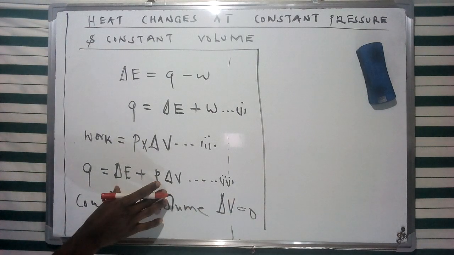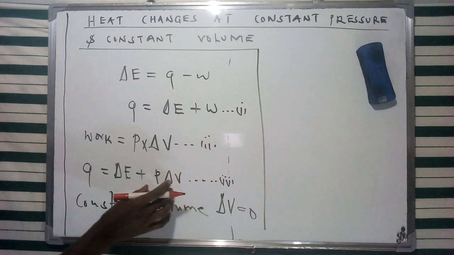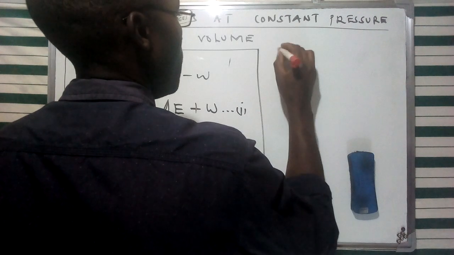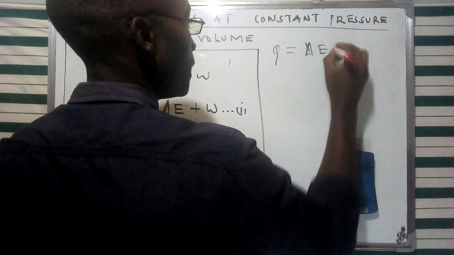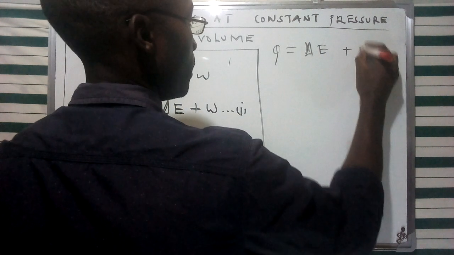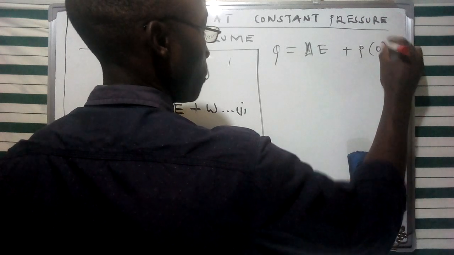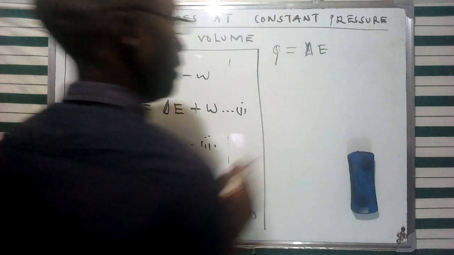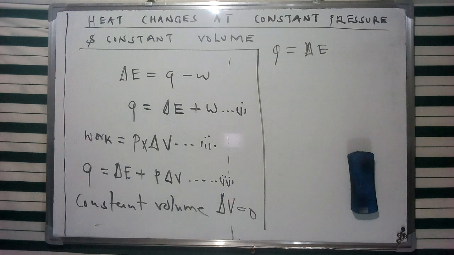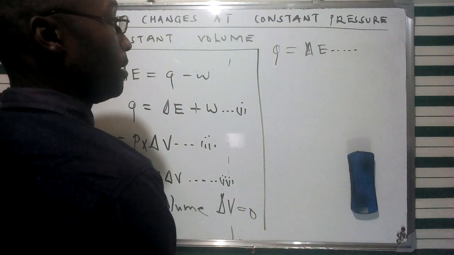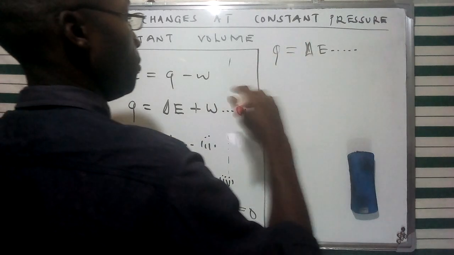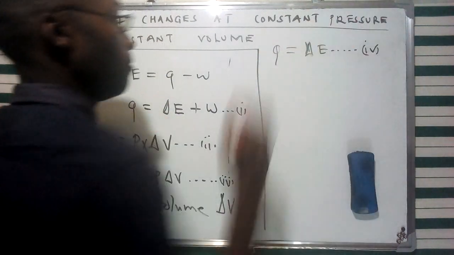From our equation 3, if we fix delta V equivalent to 0, then we describe this heat in terms of delta E. Since pressure times the change in V is going to be equivalent to 0, the second term of the equation disappears under that condition. So we can describe that heat energy at constant volume using this equation 4.